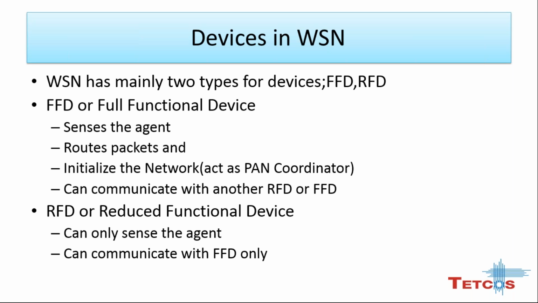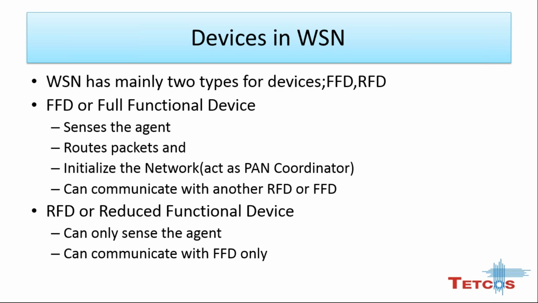So now devices in WSN. Wireless sensor network has mainly two types of devices. One is FFD, another is RFD. FFD is full functional device and RFD is reduced functional device.